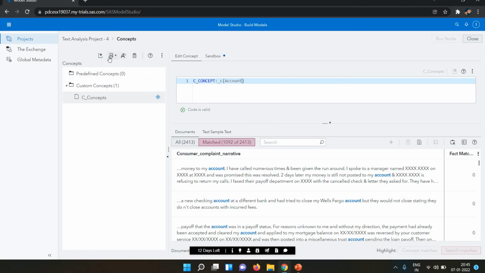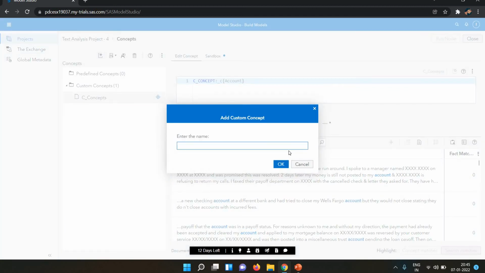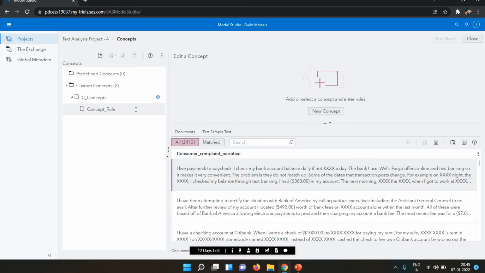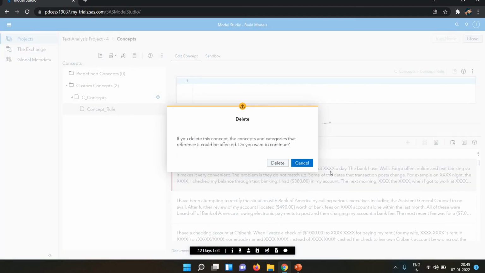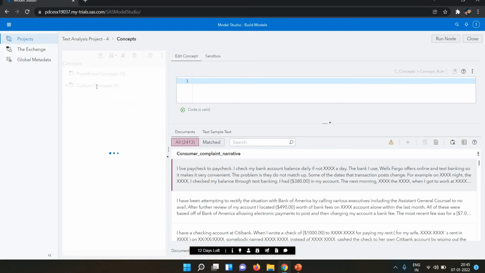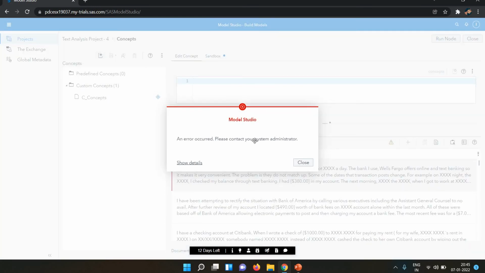Now I'm creating one more here. So this is the concepts underscore rule. Sorry, I wrote it inside of this. I'm deleting this one. Now I'm writing in the custom concepts. First of all we need to select this custom concepts now.